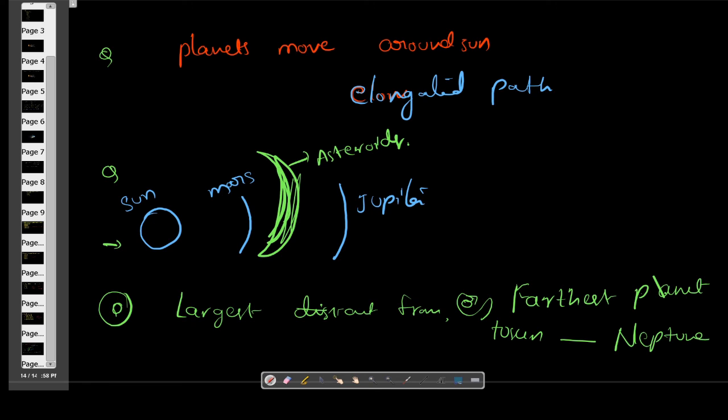And the fourth planet from the Sun is Mars. Here the first one is Mercury, the third planet is Earth, and the fourth planet is Mars. Between Mars and Jupiter orbits, asteroids are present. The nearest planet to the Sun we have seen already, that is Mercury. Mercury is the nearest planet to the Sun. These are the important points about this.